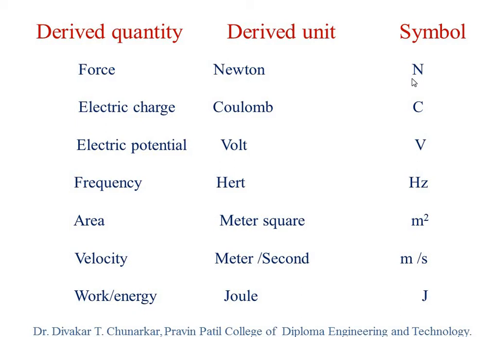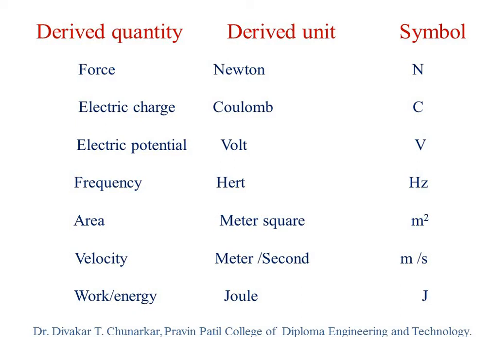Then area, meter square. Area is a derived quantity because this quantity depends on other quantities. The derived unit of area is meter square or centimeter square. Every such quantity has two units.